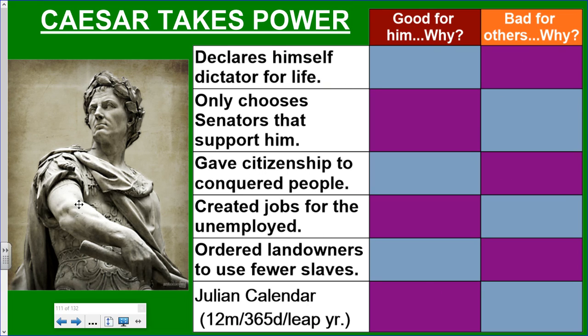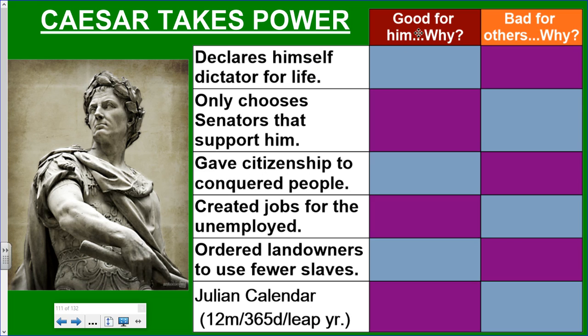So what we're going to do is go through the statements really fast just to give you an idea of what they're talking about. And in your notebook, you're going to write this down and a good and a bad answer. For example, the very first one, he's already done this, but we're going to add it: Julius Caesar declares himself dictator for life. So in your notebook, you're going to write the statement, and then here's what you do in the blue and the purple boxes. In the first one, you're answering this question.